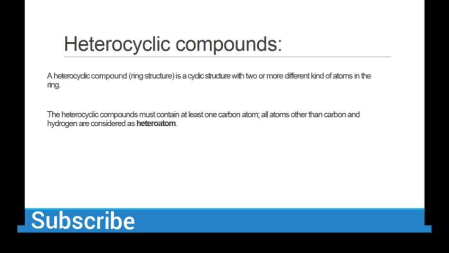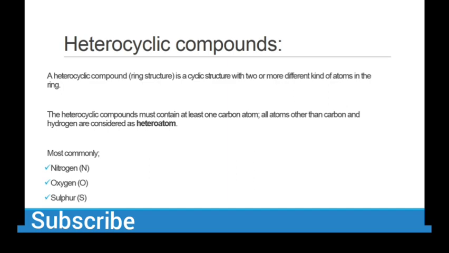Okay, so now there are two possibilities. One, the compound must be cyclic, so it must have a ring structure. Second, it has at least one carbon. Third, it must contain at least one heteroatom. Any atom other than carbon and hydrogen is considered a heteroatom, and the most common ones we study in your syllabus, in your course outlines, are nitrogen, oxygen and sulfur.